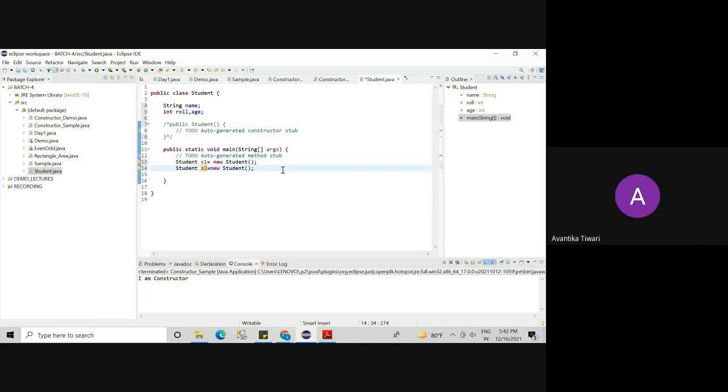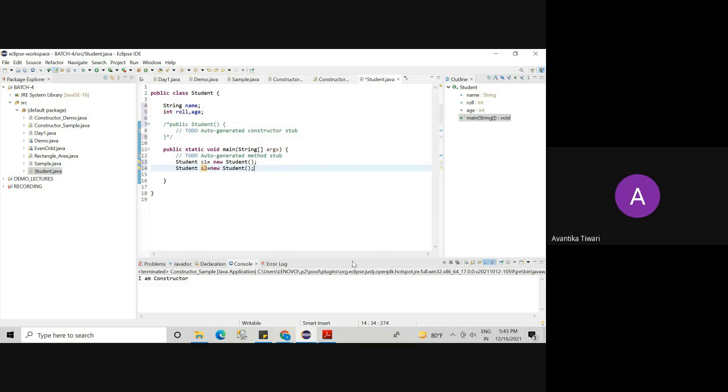Default values. Yesterday we learned one thing. Do you remember? Yesterday I told you that when the class is loaded in the method area, in the heap area we occupy space depending upon the size of the variables present in that class.